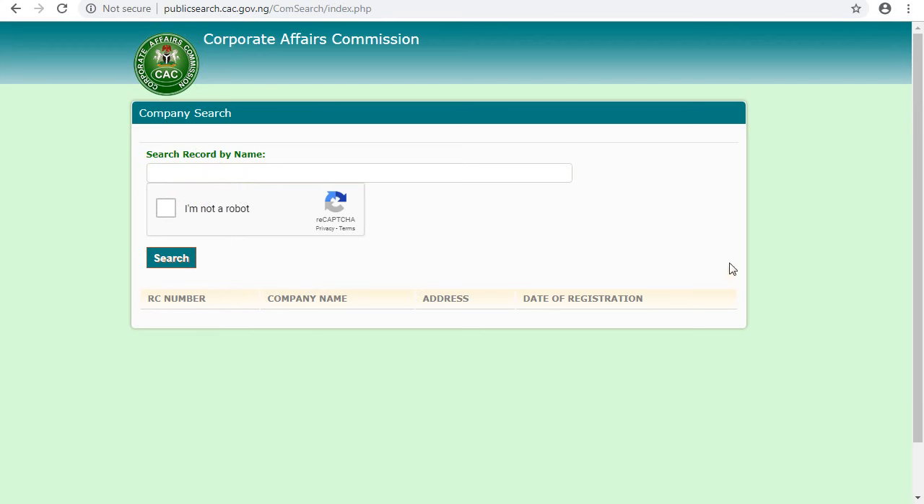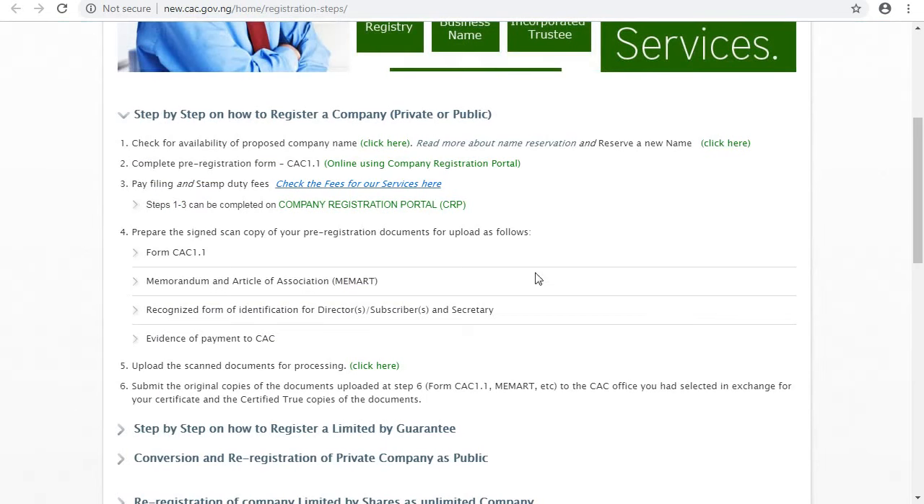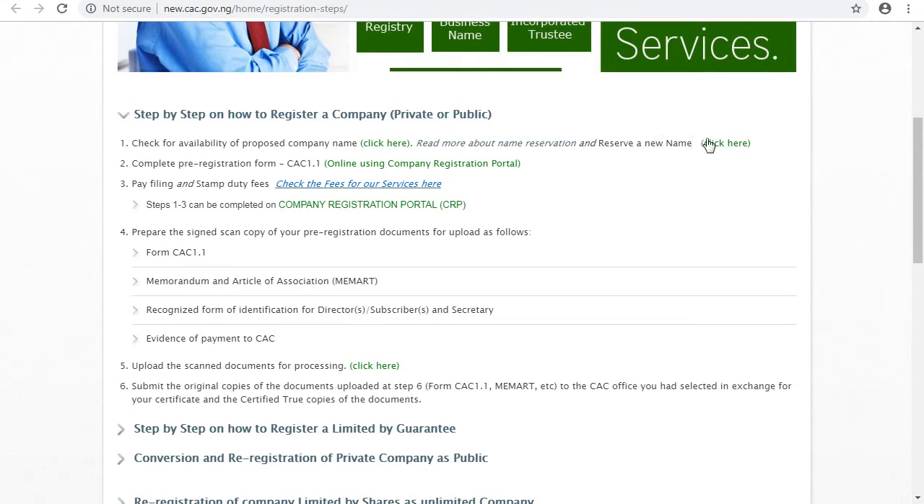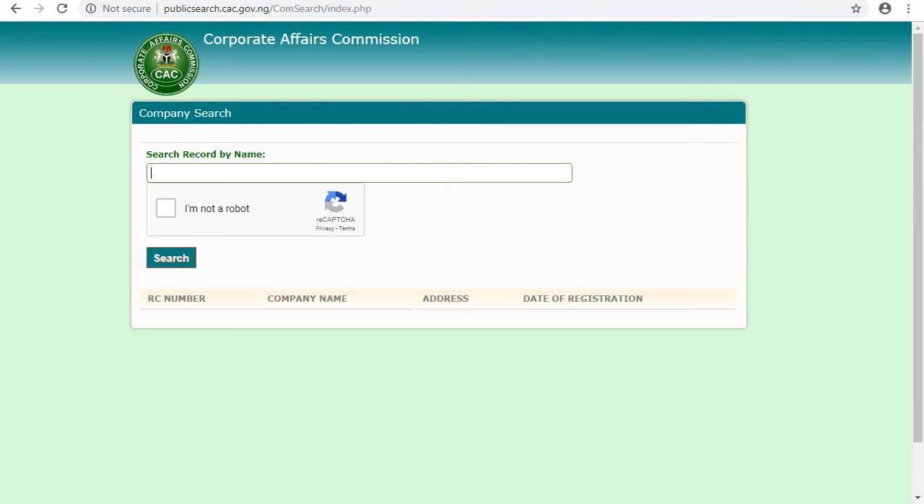So you can search for any name, to know whether the name exists or not before you proceed to register it. If it's not existing and you want to adopt that name, all you have to do is click the next place for the name to be reserved for you.